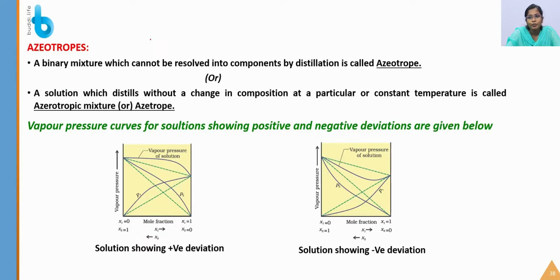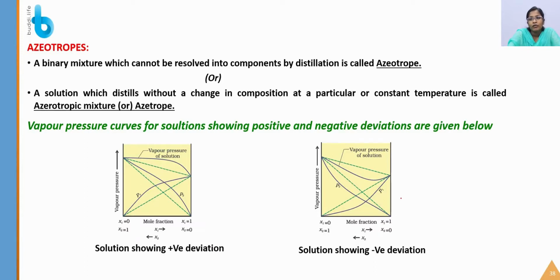First, what is an azeotrope? Azeotropic mixture: a binary mixture which cannot be resolved into two components by distillation is called an azeotrope. We might have studied in earlier grades that a mixture can be separated into each component by many separation techniques, and distillation is one of the techniques, right? Which cannot be resolved into its components by the distillation process is known as an azeotrope. And here is the representation of vapor pressure curves for solutions showing positive and negative deviations. They might give the graph and ask what this graph indicates, whether it indicates positive deviation or negative deviation.